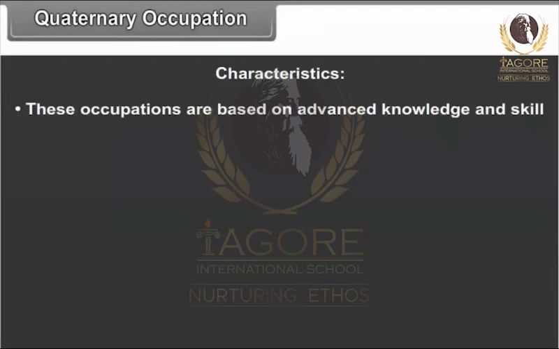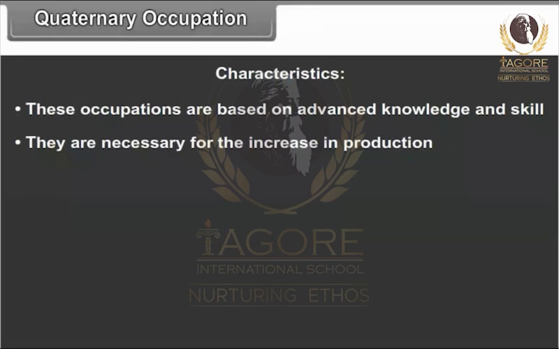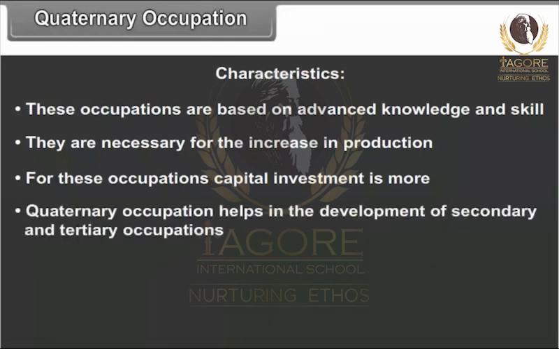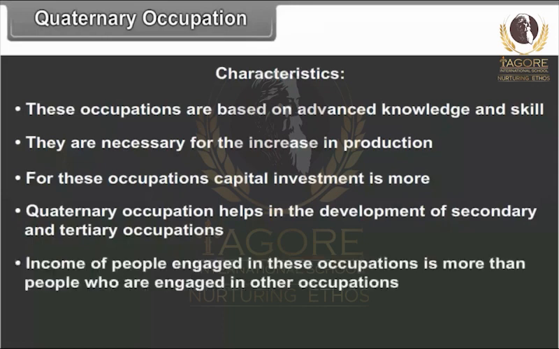Characteristics. These occupations are based on advanced knowledge and skill. They are necessary for the increase in production. For these occupations, capital investment is more. Quaternary occupation helps in the development of secondary and tertiary occupations. The income of people engaged in these occupations is more than the people who are engaged in other occupations.